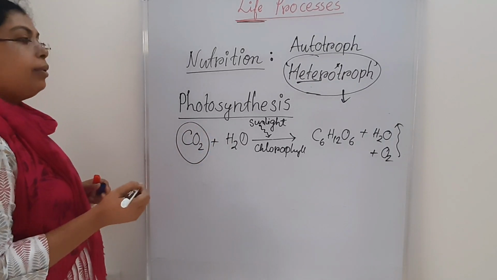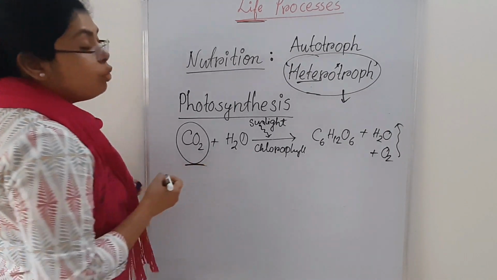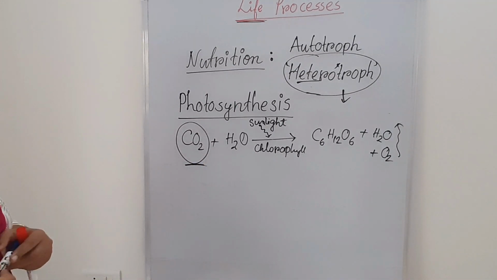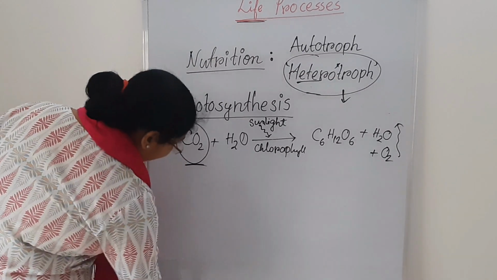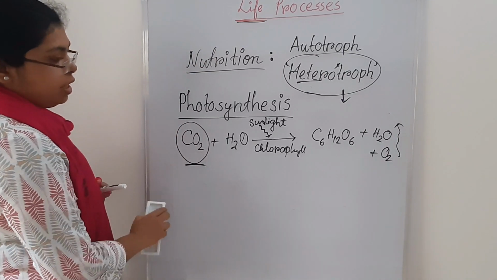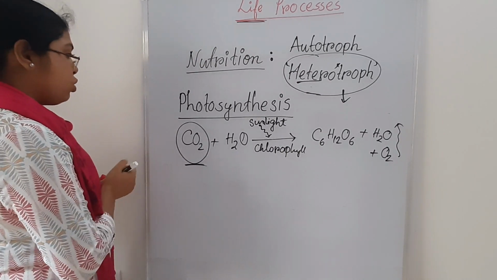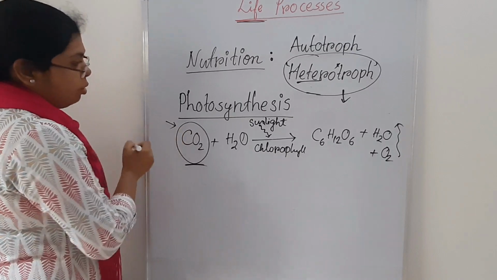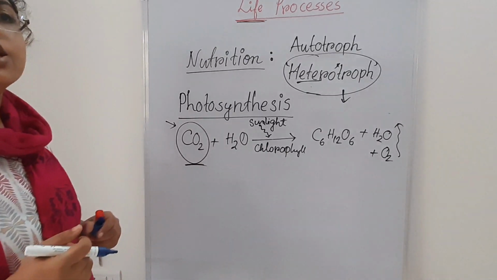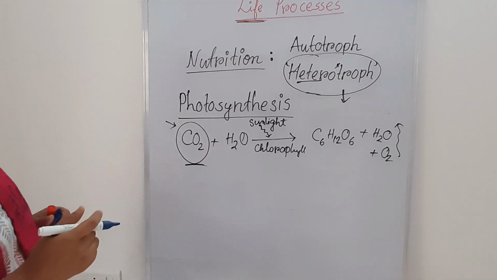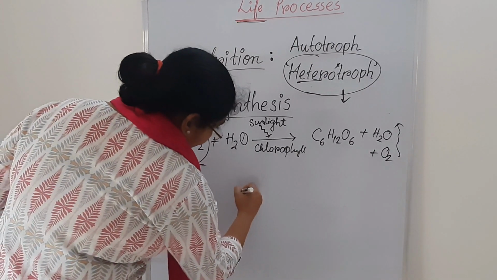How can the plant intake the carbon dioxide within themselves? That is very important and another question. So, if you are thinking about the gaseous exchange, that carbon dioxide is going to go inside the plant, oxygen is going to be released from the plant, how is the process going to continue? So, there is a very important thing, that is the stomata.